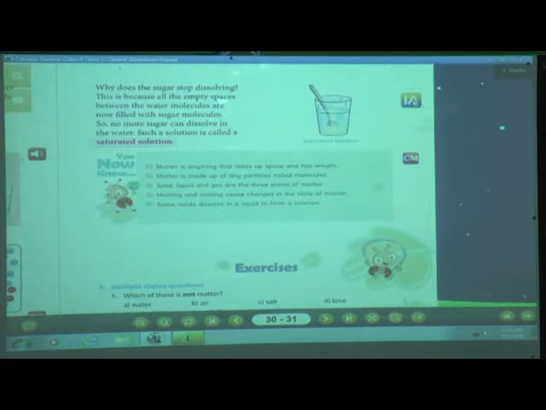Some more questions are there. We will solve that. See here, complete the sentence. To complete the sentence, what do we have to do? Drag and drop the correct word from the box into the blank, and after that press done. I am going to do all these things, but you try to give the answer. First, we will read all the words given in the box: solid, space, water, saturated, solvent, liquid, solution, weight and gas. We have to complete the sentences with the help of these words.